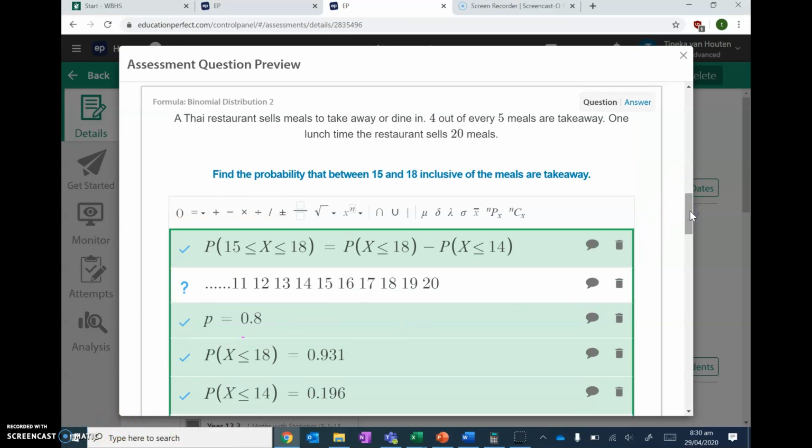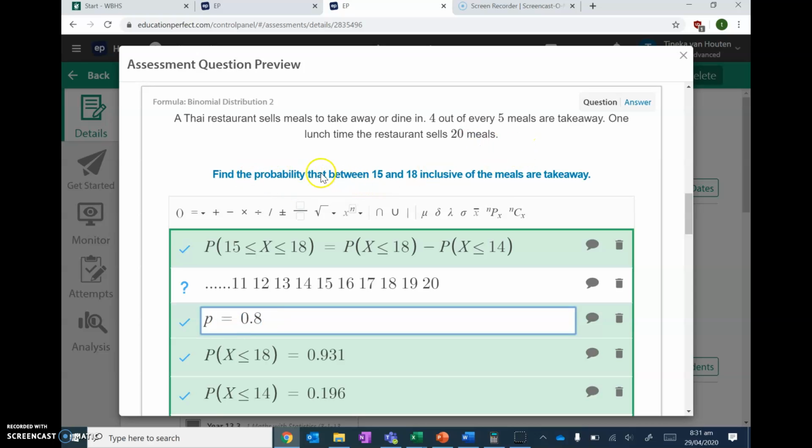This question is slightly harder. It requires you to do a couple more skills than the first one. A Thai restaurant sells meals to take away or dine in. 4 out of 5 meals are takeaway. One lunchtime the restaurant sells 20 meals. So the first thing we can think about is the probability they are takeaway, and change it from a fraction to a decimal. So 4 out of 5 becomes 0.8. So my probability is 0.8.